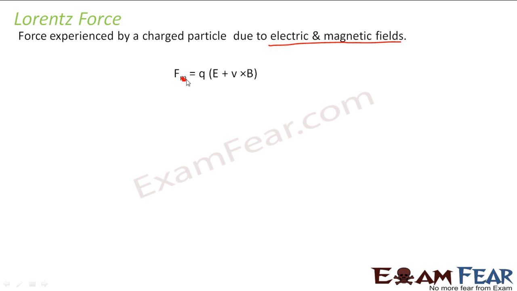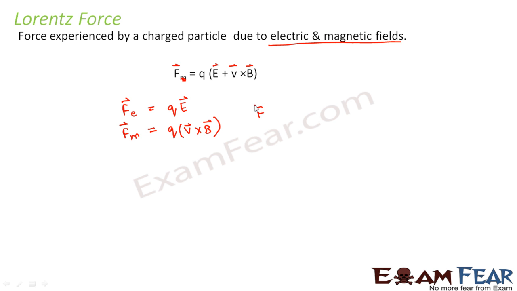I'm sorry, it is not M. So the total force will be equal to Q into (E plus V cross B). So how do I get this? We know that the force experienced by a particle due to electric field is equal to Q into E. Similarly, we know that the force experienced by a particle due to magnetic field is Q into V cross B.